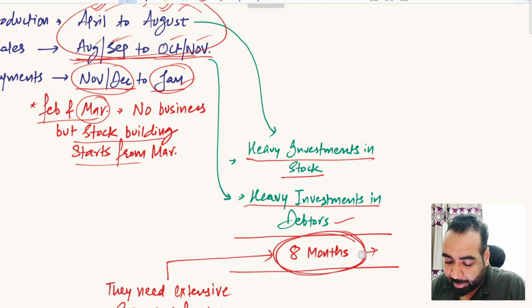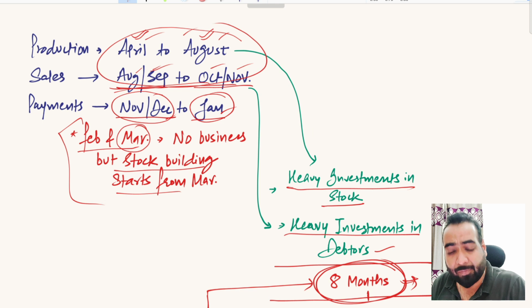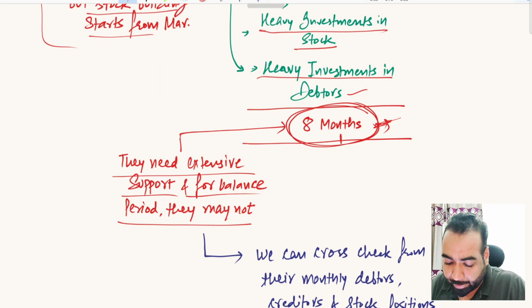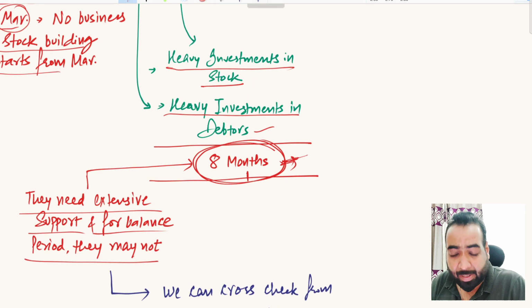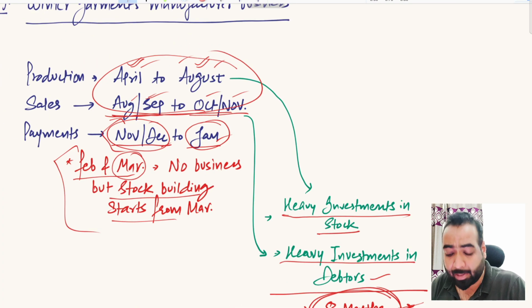If they need funding support, they need funding support for this period only, right? So they need extensive support, and for the balance period they will not require any funding support, but for this period they require higher and peak extra funding support, right? So we can cross verify this seasonality trend from their month wise stock, debtors and creditors.